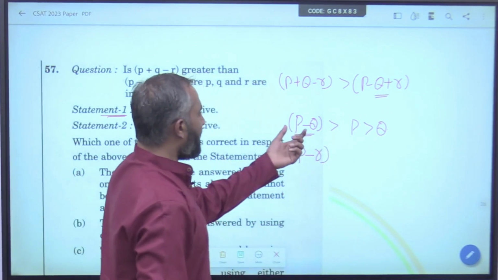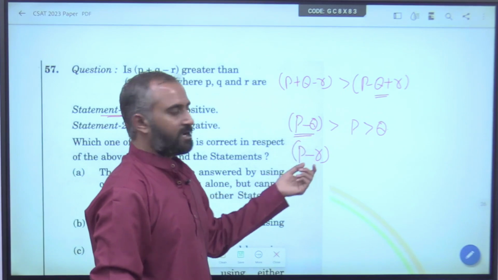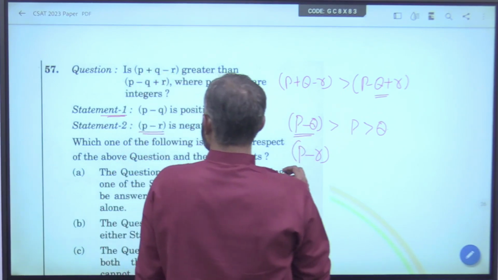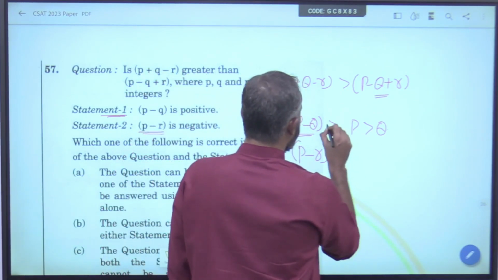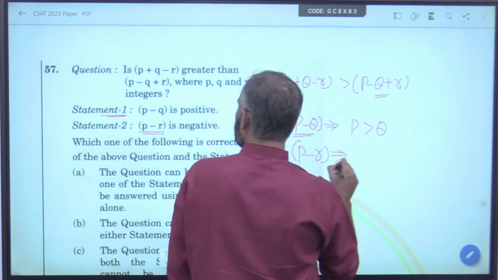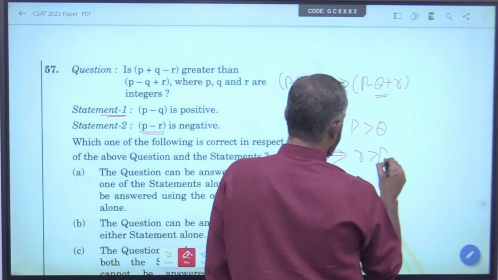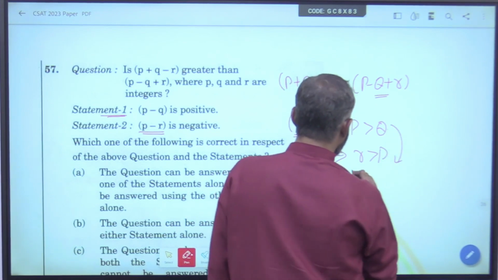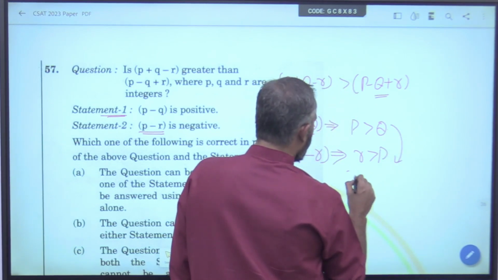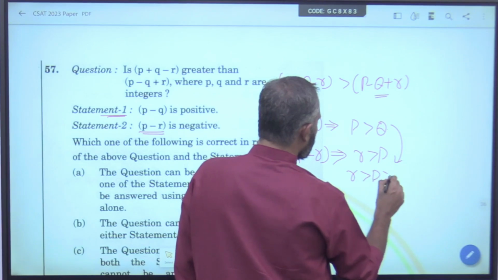So, no matter whether you take positive values or negative values, this implies R is greater than P. So, in conclusion you will get R, P and Q.